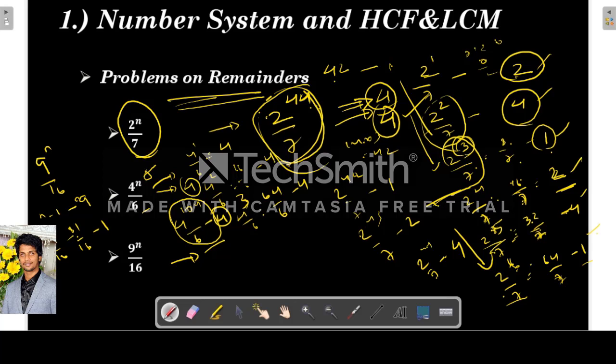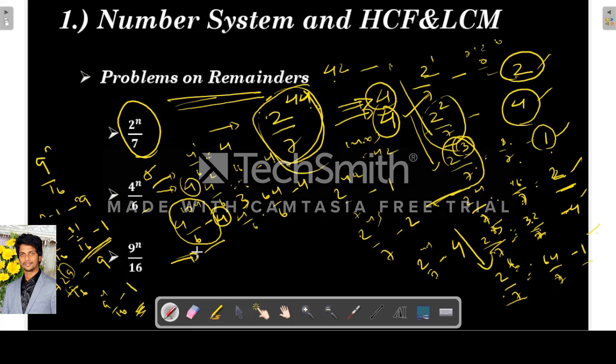So again n is 3, so 9 cube is 729, right, by 16. So the remainder is 9. See, 16 4s are 64, 16 5s are 80, 16 into 45 is 720. So 9 will be the remainder. So again for 9 power 4 by 16, if you see, the remainder will be 1. So after every 2 powers, the pattern is getting repeated.